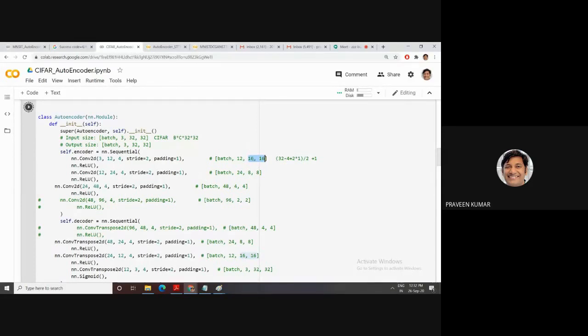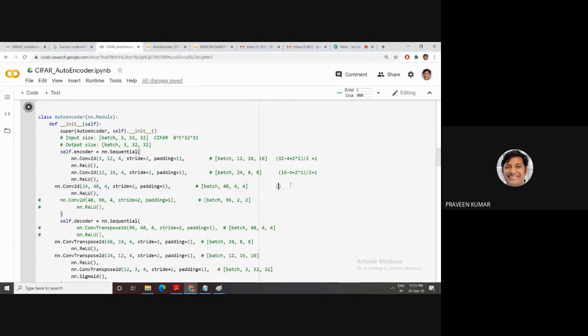Then this output is the input to the second convolution. Next, this 16: 16 minus 4, which is my filter, plus 2 into padding, where padding is again 1, then stride is 2, then plus 1. So this size moves to 8 cross 8. This is how it is calculated. Then next is again a convolution.